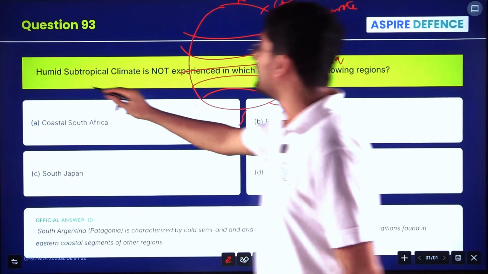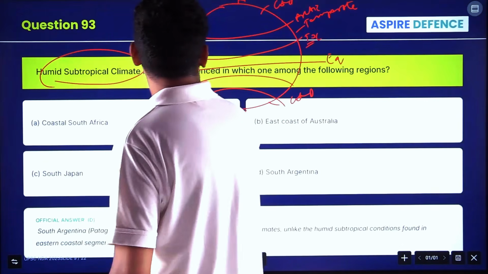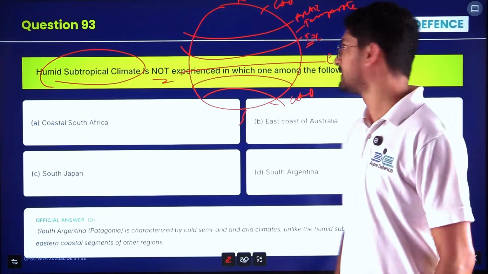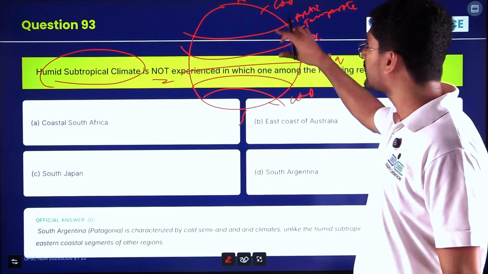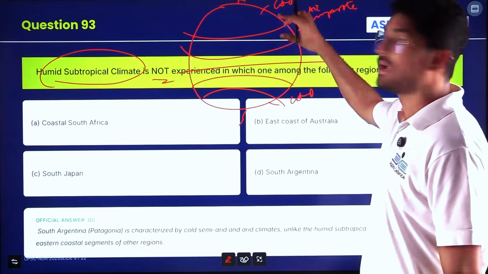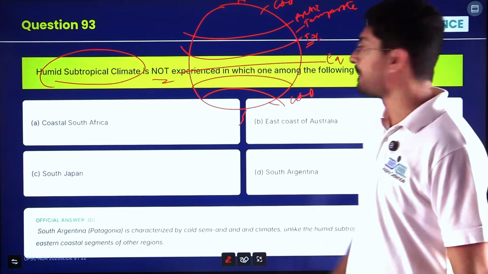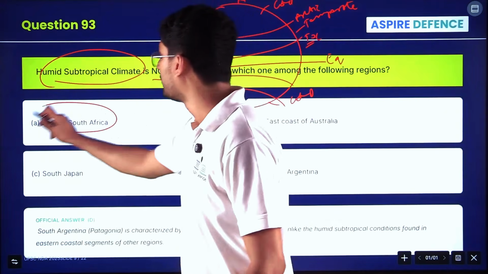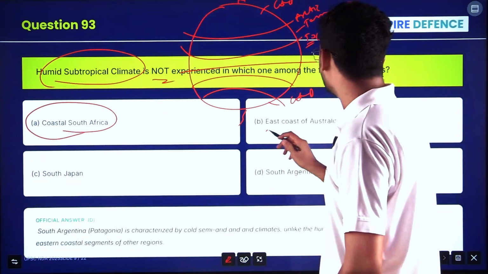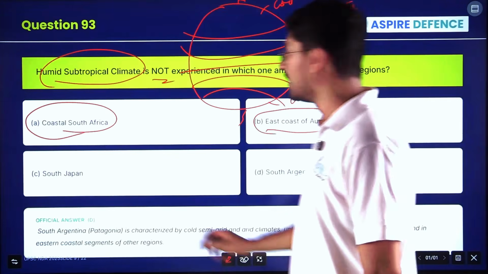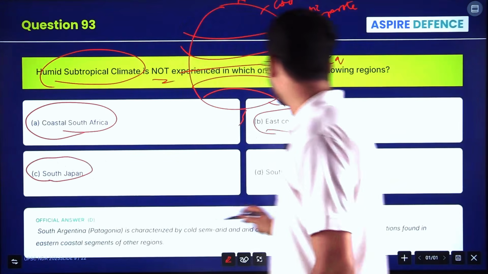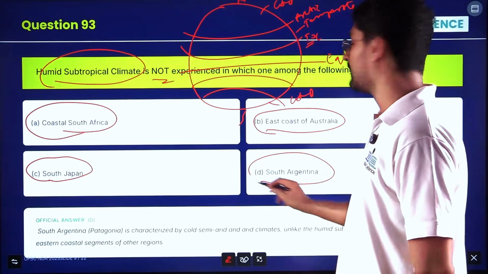Here, humid subtropical climate is not experienced in which of the following regions? You see which of the countries are in between Tropic of Cancer and Tropic of Capricorn. Coastal South Africa, east coast of Australia, South Japan, southern Argentina.